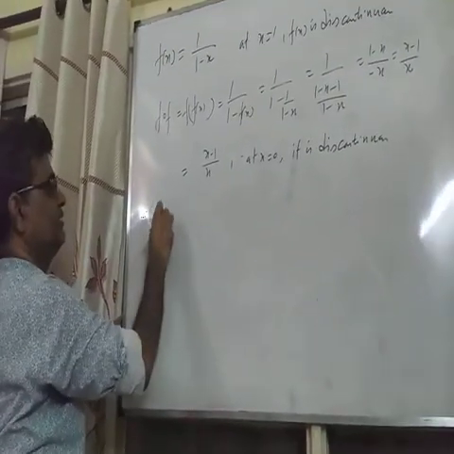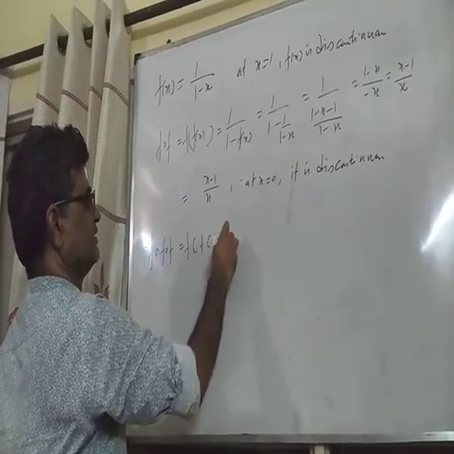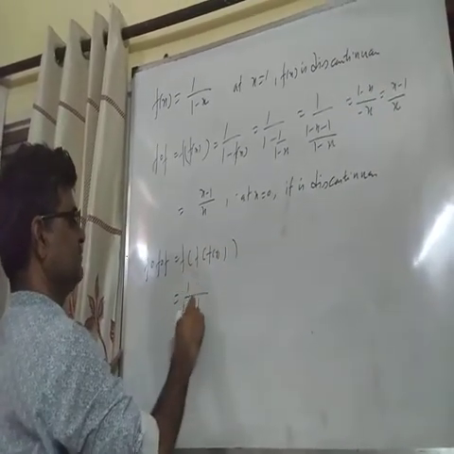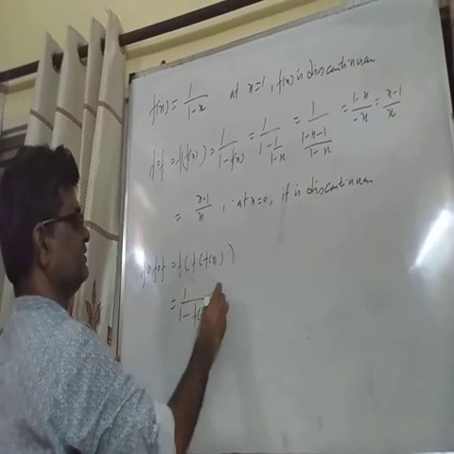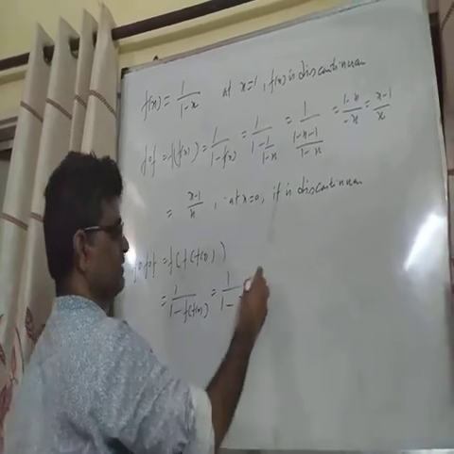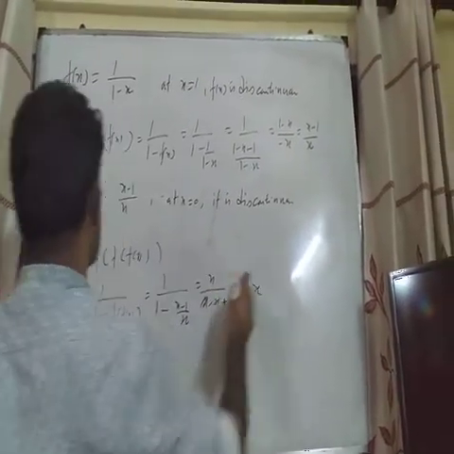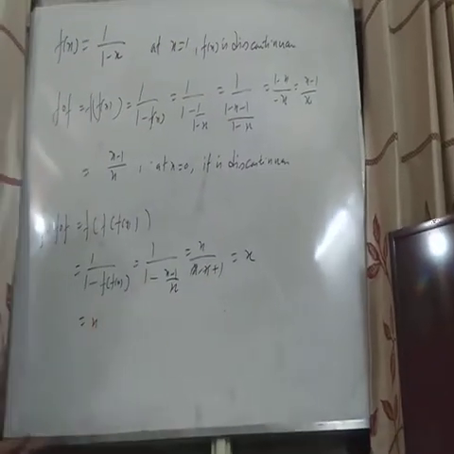And f of f of f means f of f of f(x). So 1 upon 1 minus x minus 1 upon x, so x upon x minus x plus 1. This is equal to x. So it is continuous everywhere.